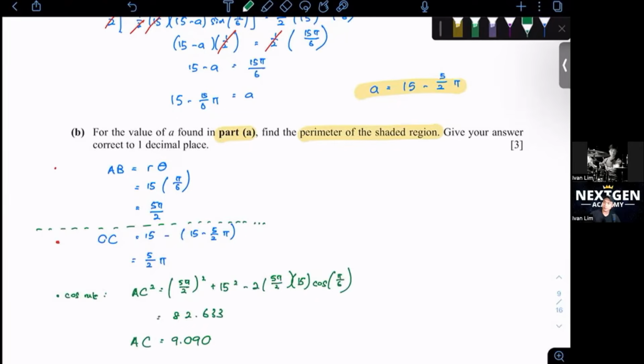All right, last part, the total perimeter of the shaded region. You should find AB plus BC plus AC. Add it all up together. AB will be 5 pi over 2, BC is 15 minus 5 pi over 2, plus 9.090, which will give you 24.1. Okay, 24.1.